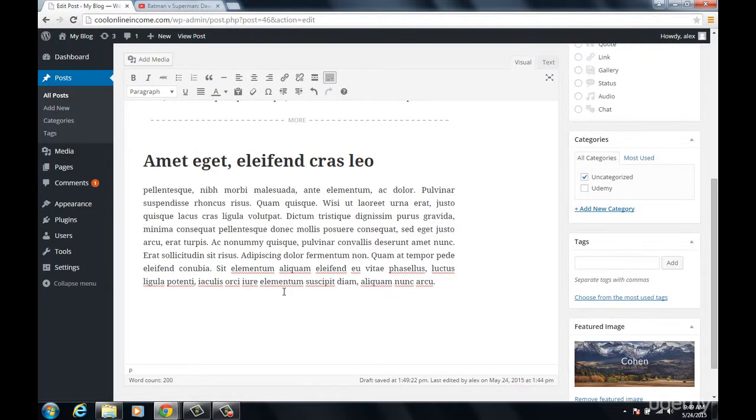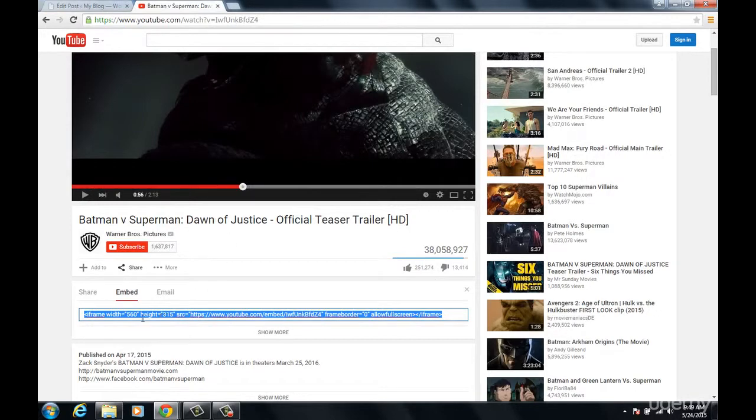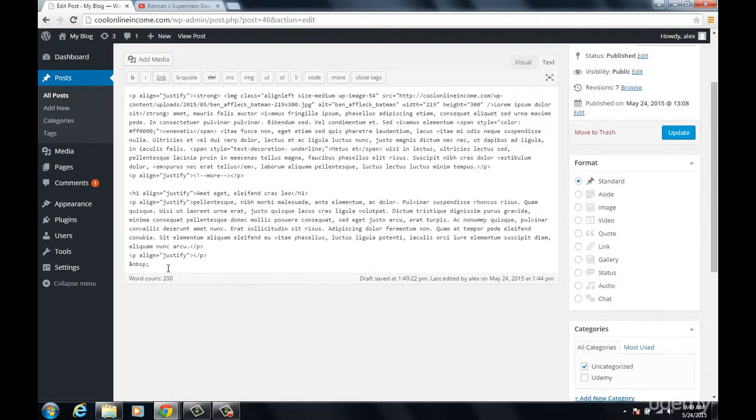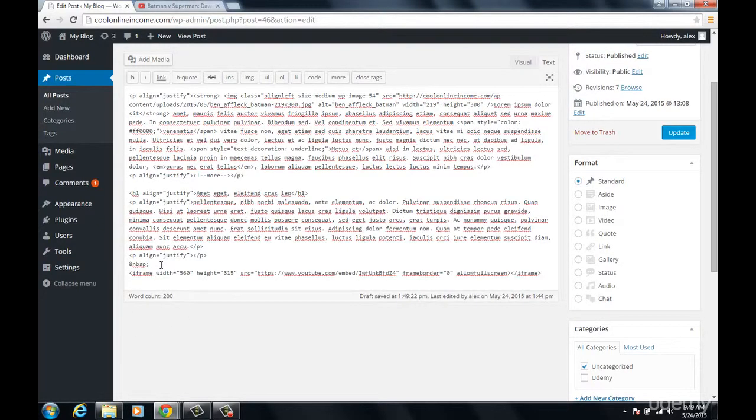However, one thing to bear in mind is that before you can post any piece of content that has some code attached to it, you need to change from visual to text. Make sure you always do that. Click on text right now, and from here I can create a new line, and then paste the video right here. That's how you want to do it. Do not paste it in visual. If you paste it in visual, the code will be ignored. You will not view the video.